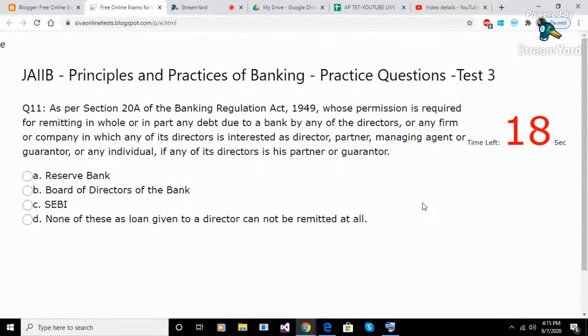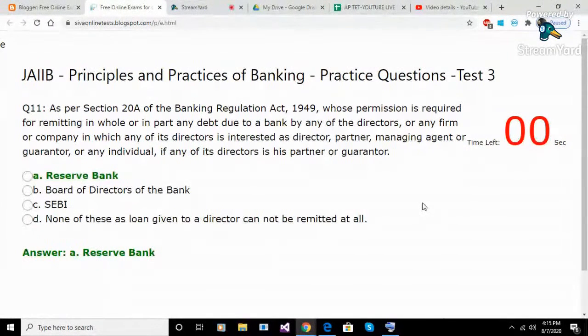Question 11. As per Section 20A of the Banking Regulation Act, 1949, whose permission is required for remitting in whole or in part any debt due to a bank by any of the directors, or any firm or company in which any of its directors is interested as director, partner, managing agent, or guarantor, or any individual, if any of its directors is his partner or guarantor.